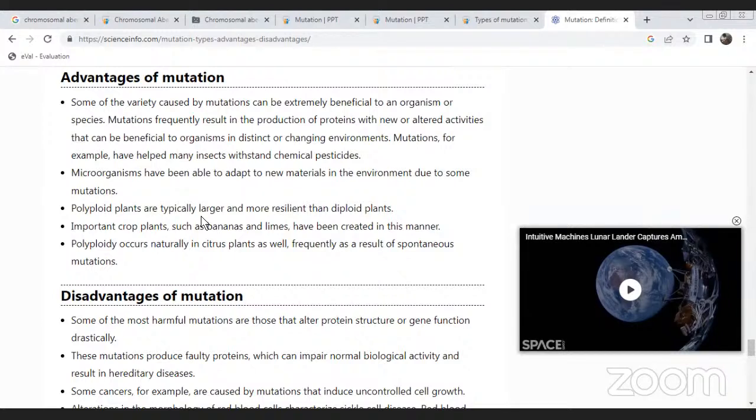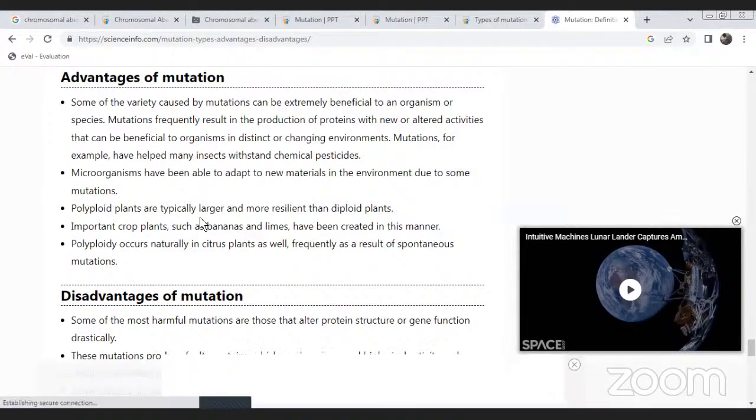Mutations, for example, help many insects withstand chemical pesticides. Microorganisms have been able to adapt to new materials in the environment due to mutations. Polyploid plants are typically larger and more resilient than diploid plants.